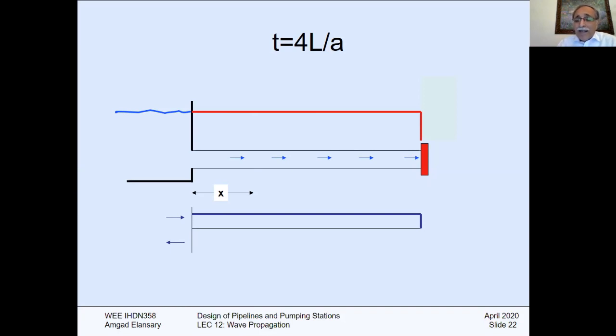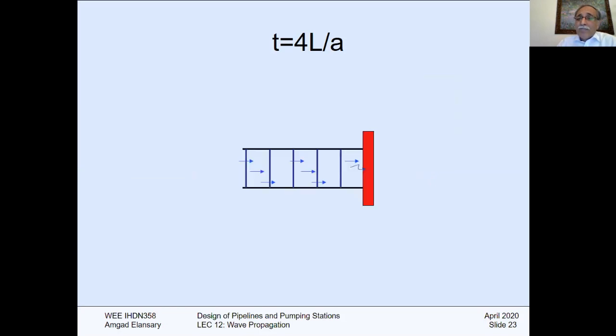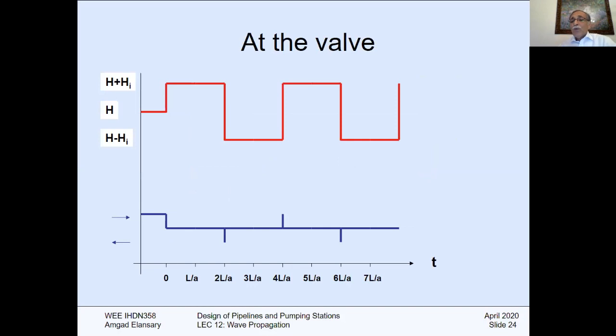We'll return back everything to normal at 4L/A. So what we will see at the valve, we'll see that shape. We'll see the stepwise diagram. At 2L/A, you will have a positive pressure, and the other 2L/A, you will have a negative pressure. Again, it will repeat forever. Why is it forever? Because this is frictionless.